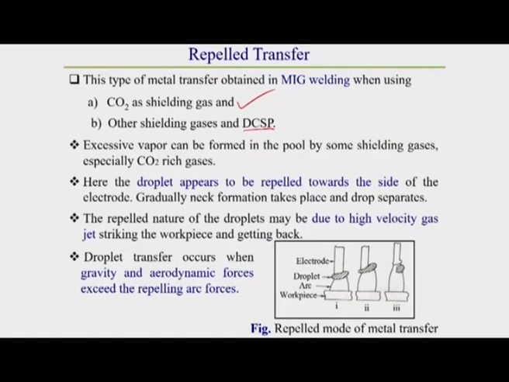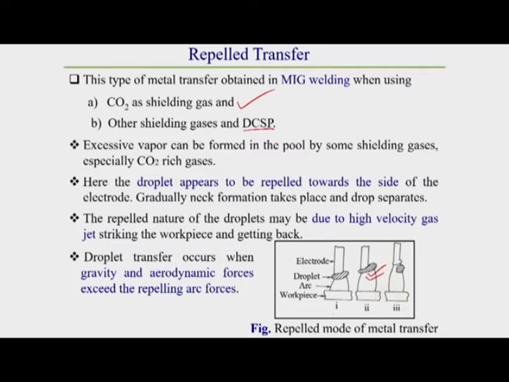Due to the force of these gases, the drop cannot detach easily from the electrode to the workpiece. So due to these forces, the droplet appears to be repelled to the side of the electrode. Due to this repulsion force, the droplet is repelled toward the side of the electrode, like this. Here in this figure it is showing.